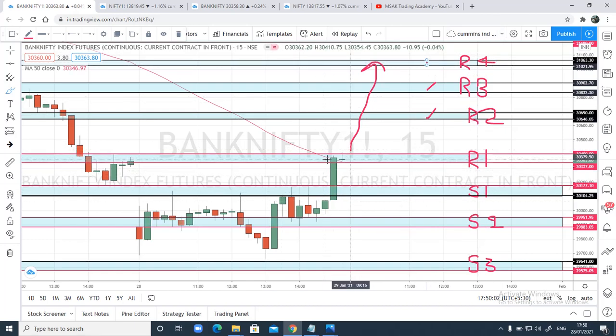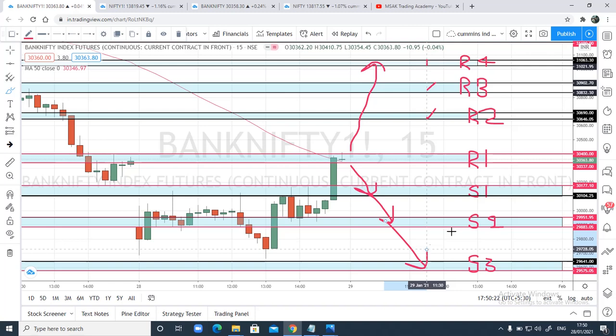And in case price closes below this 50 moving average and R1, then we can expect prices to move back to the S1 level, S2 level and S3 level. This is a simple plan that I have for tomorrow. Let's see tomorrow how Nifty and Bank Nifty work.